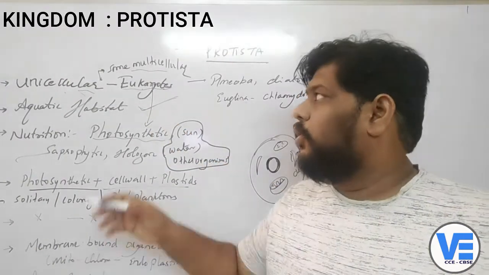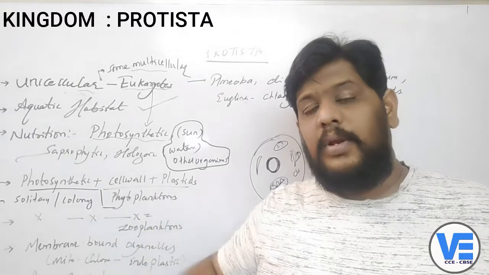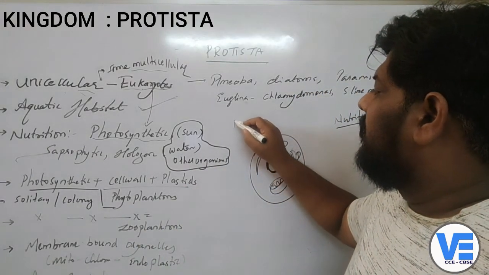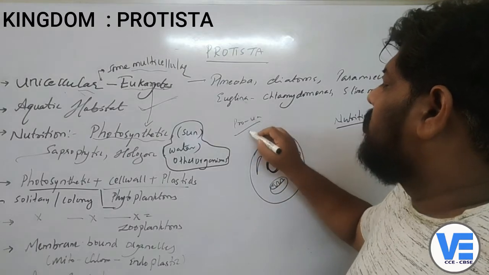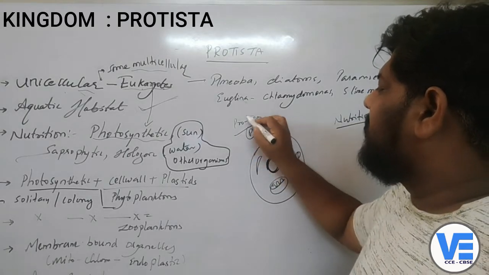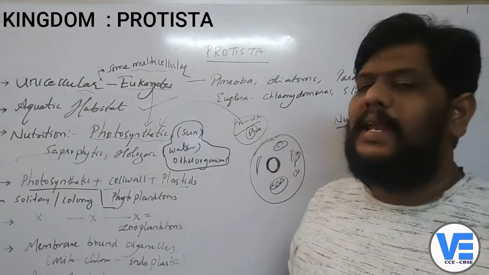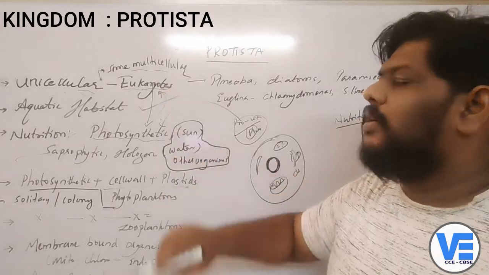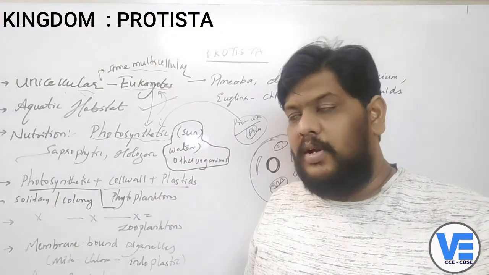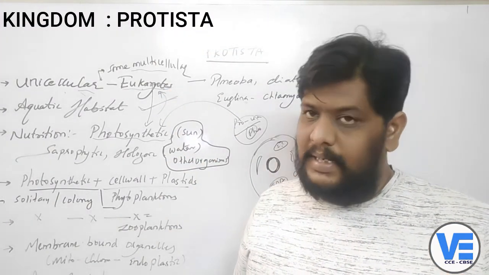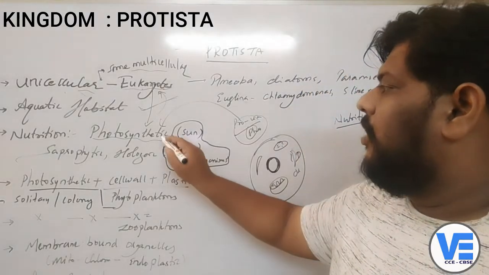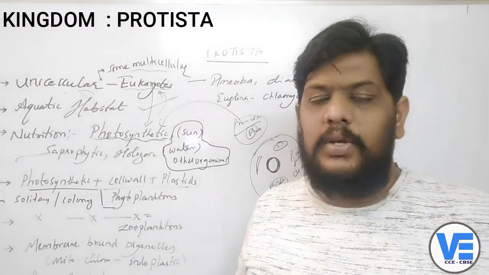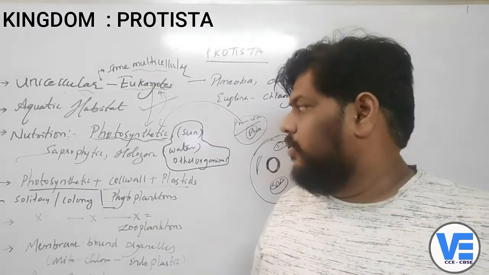That's why they are in the group called Protista. In the monerans, we have seen that they are prokaryotes, unicellular, and also photosynthetic. So this character is different, because here all these organisms are eukaryotes, and also they can prepare their own food material, right? So they are called photosynthetic organisms, or they undergo autotrophic nutrition, or photosynthetic nutrition.